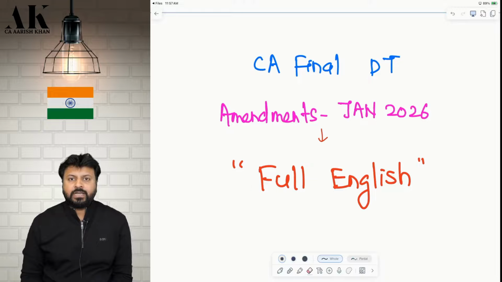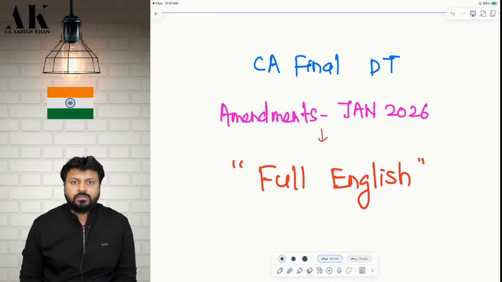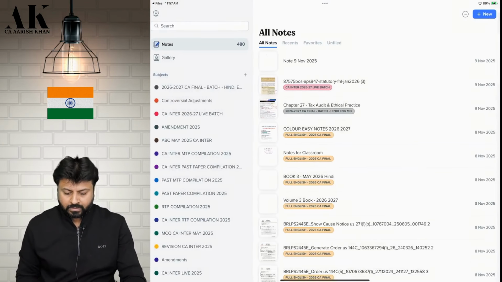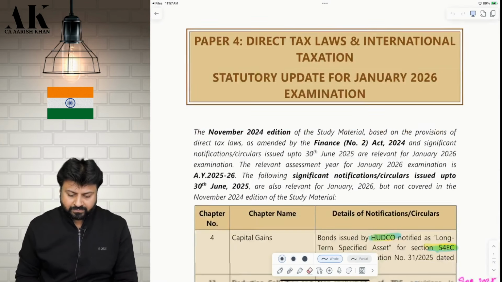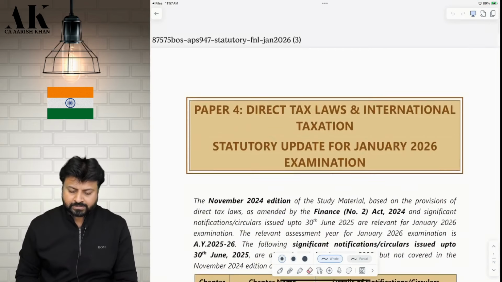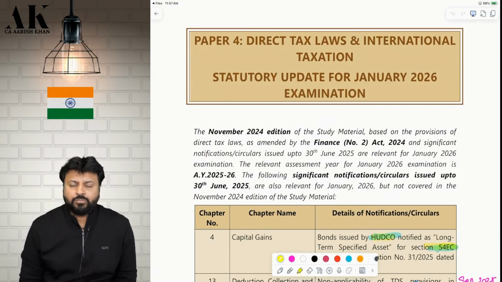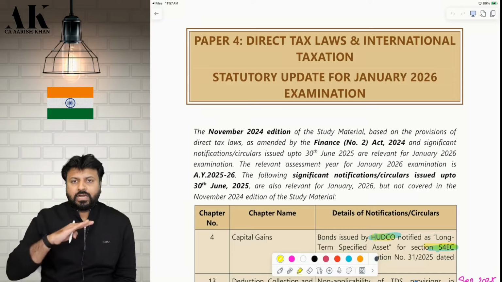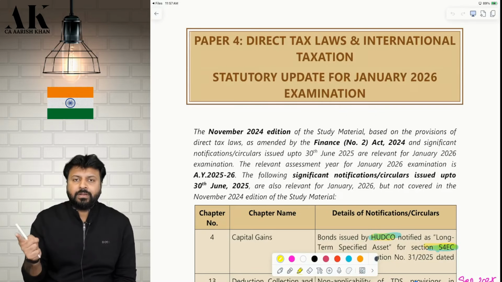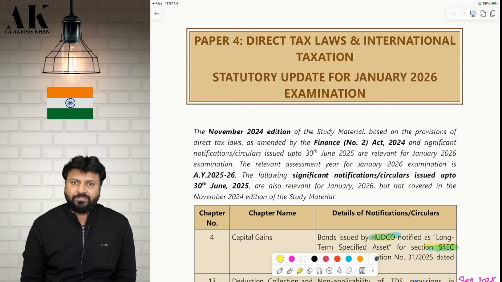So very recently, ICAI has uploaded an amendment booklet on their website in the name of statutory update of around 72 pages. You can see this particular file which is of around 72 pages. But don't worry, this entire 72 pages is not new for you. Out of this, more than half of the pages are the same amendments which they have overlapped over here, which they have already put in September 25.